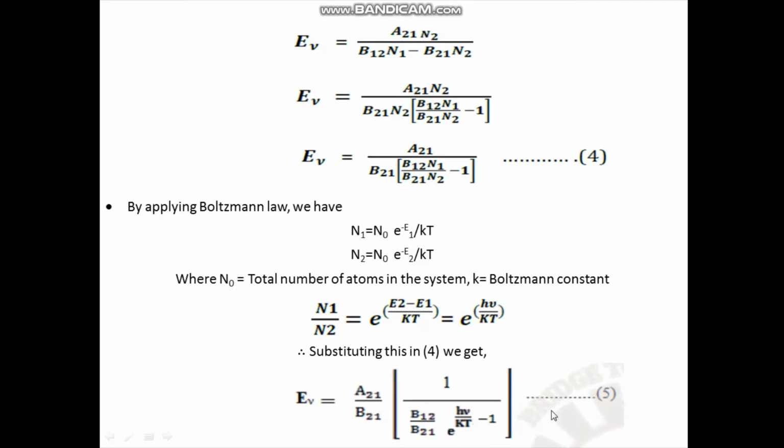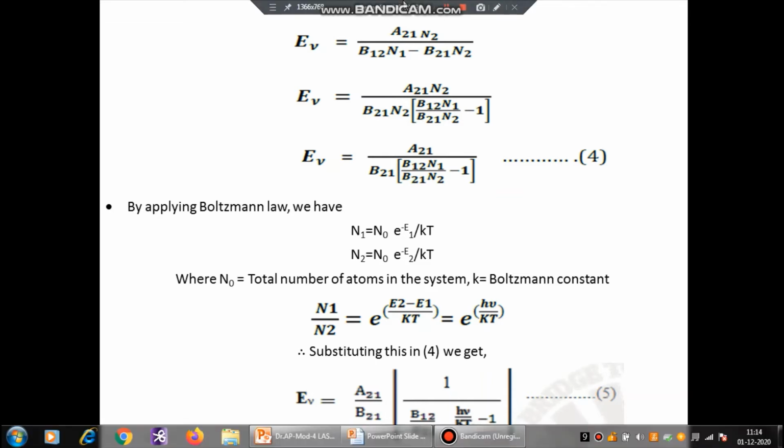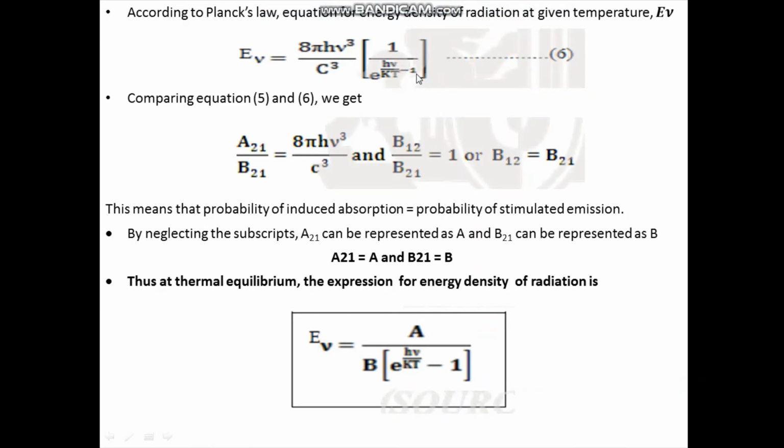You take this as equation 5. According to Planck's law, the equation for energy density of radiation at a given temperature is given by E nu is equal to 8 pi h nu cube by c cube into 1 by exponential h nu by kT minus 1. You take this as equation number 6.